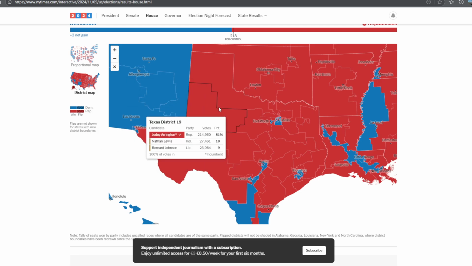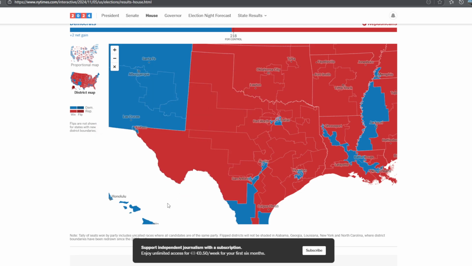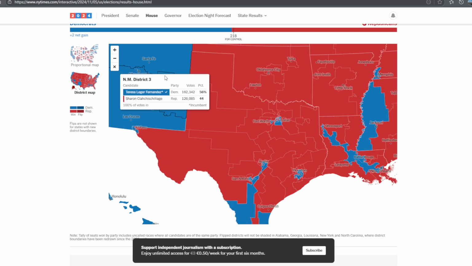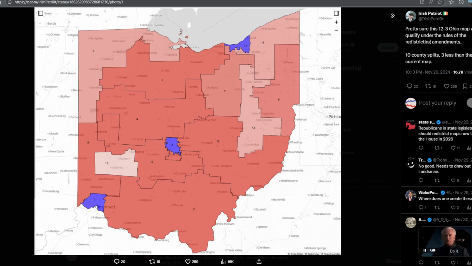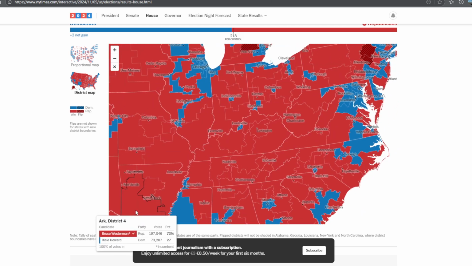Like in New Mexico, they also gerrymandered 1 seat to the Democratic Party there. Now they have all 3, but they should have 2 to 1, or even that would be the fair thing. Now in Ohio, this is about Ohio. They're trying to get rid of 2 Democratic seats, as you can see here in Ohio.